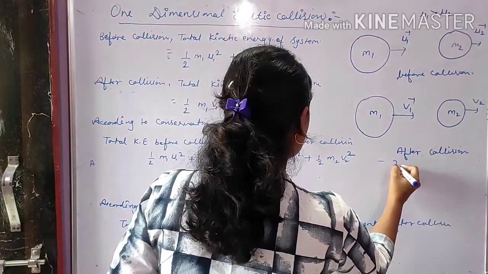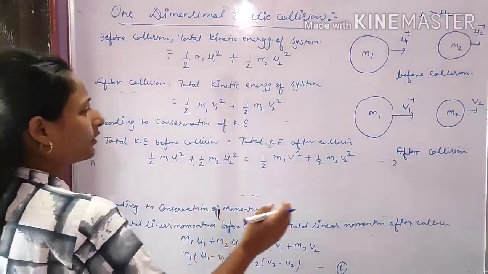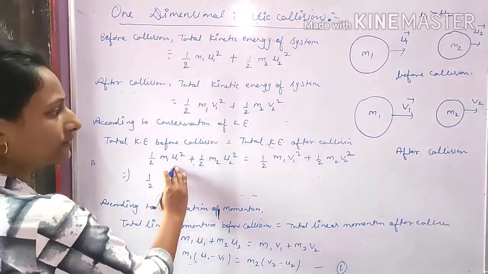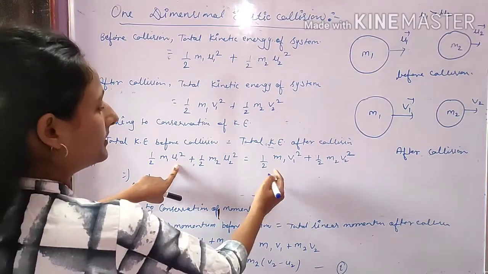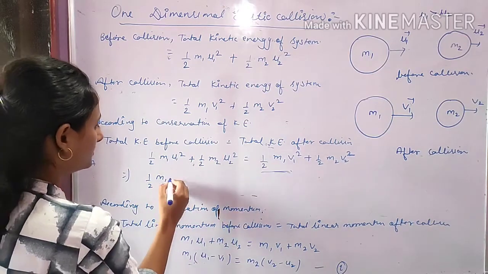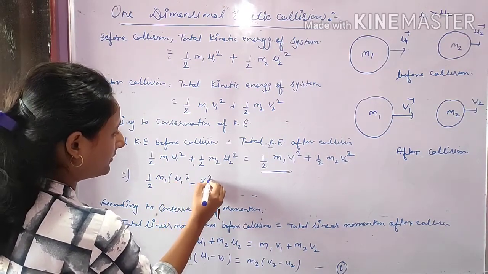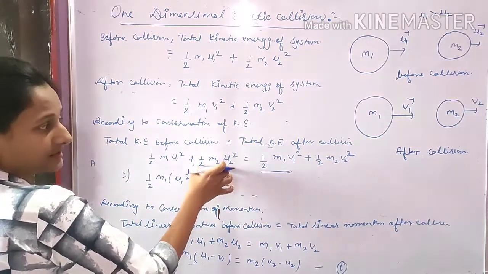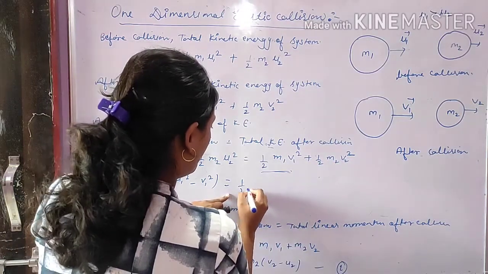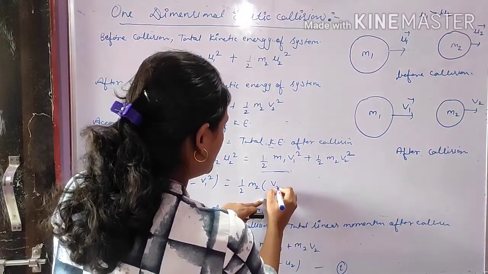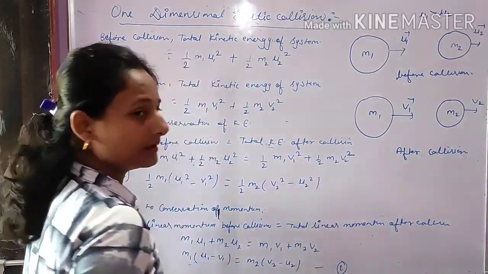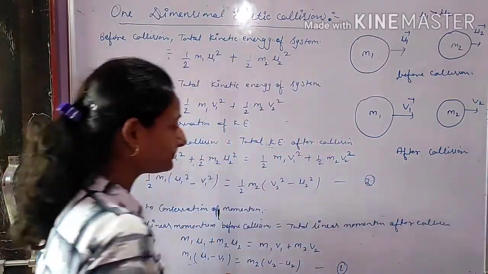This is the equation. Now here we transpose and take common. So here 1/2 m1 u1 square, and now we transpose this term to this side, and take common m1. So here u1 square minus v1 square, and this term we transpose to the other side and take common 1/2 m2, then we write v2 square minus u2 square. Okay, this is equation second.